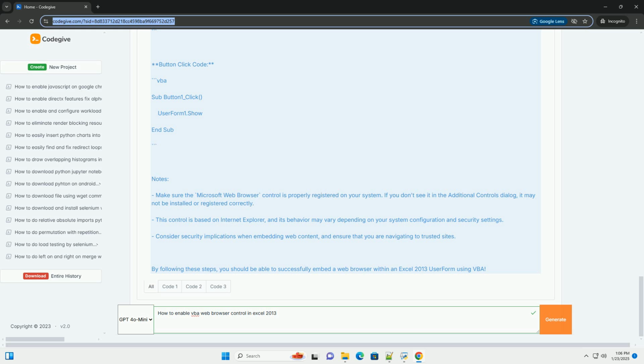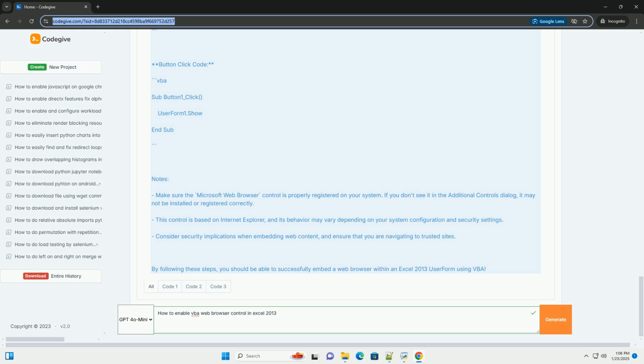Step 4. Write the VBA code. 1. Double-click on the user form to open the code window for that user form. 2. In the code window, you can initialize the web browser control with a URL when the user form is loaded. Here's an example.